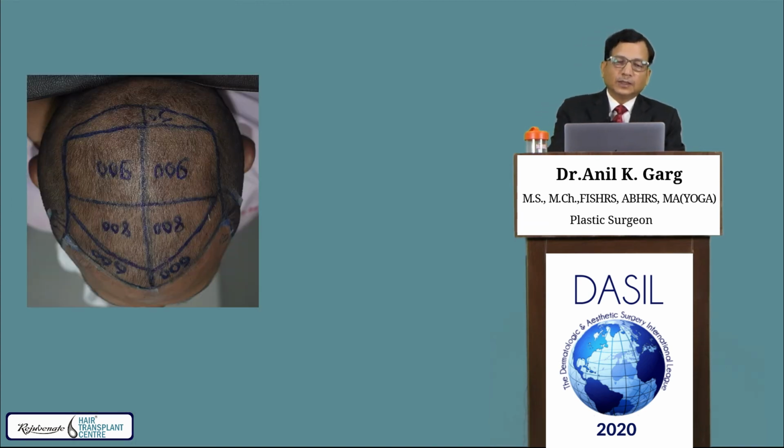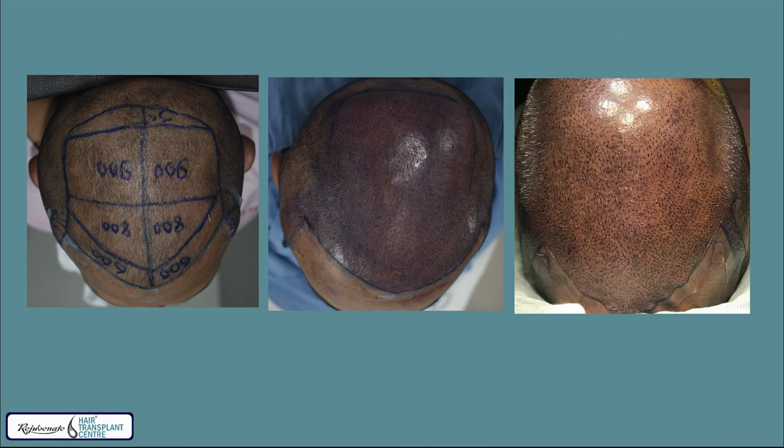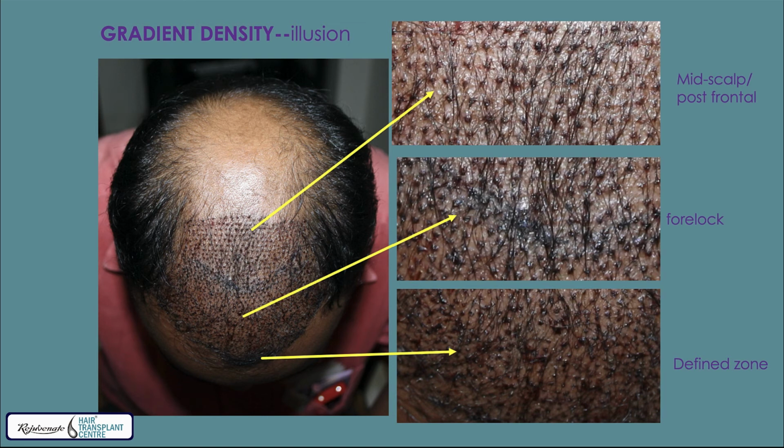You must plan the recipient area, allocate all the grafts in different positions and numbers, sign it on a paper, take the signature of the patient, create the slit, stain them, and that's the final show. You must create the gradient density to have the maximum illusion: more density in front, then lower, and then lower.